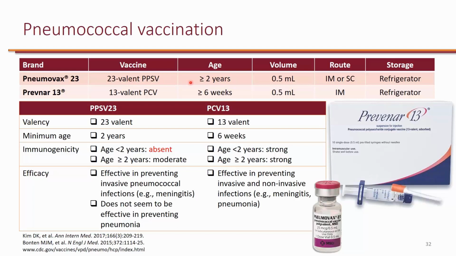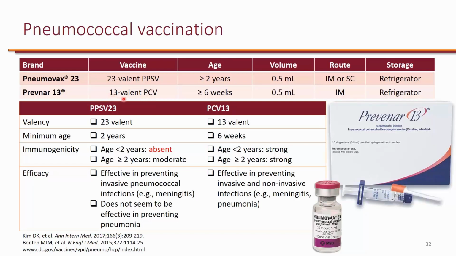In fact, in children younger than 2 years of age, because their immune system is not fully developed, we don't get any immune response. So it's actually not effective in children younger than 2 years of age. Whereas with PCV, or pneumococcal conjugate vaccine, these 13 strains are conjugated to proteins, and proteins are larger macromolecules compared to carbohydrates, and that's why with current technology we couldn't fit more than 13 different strains.